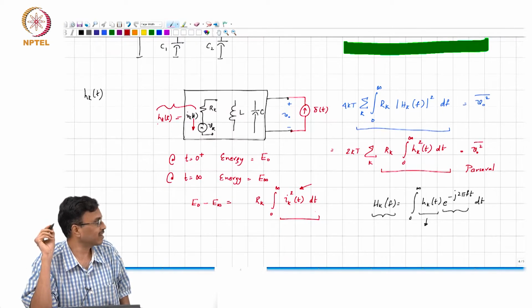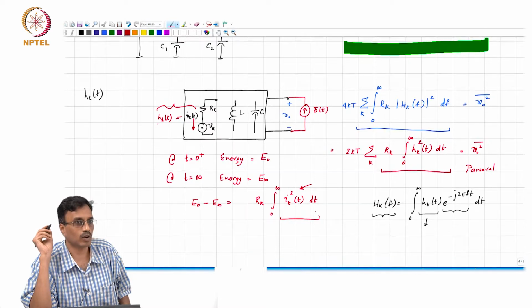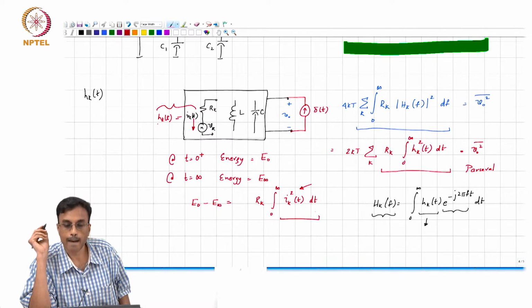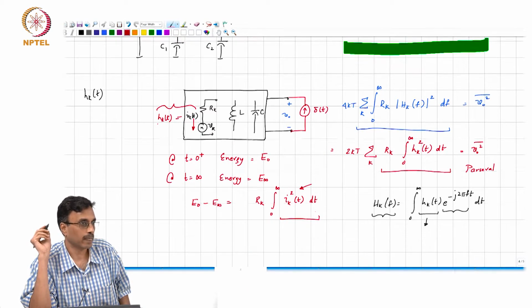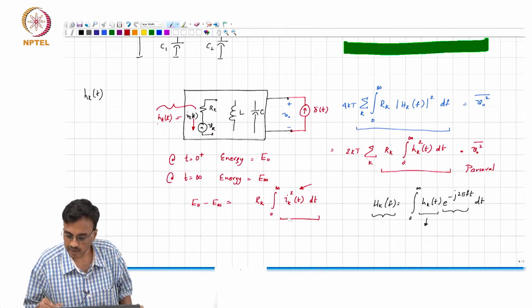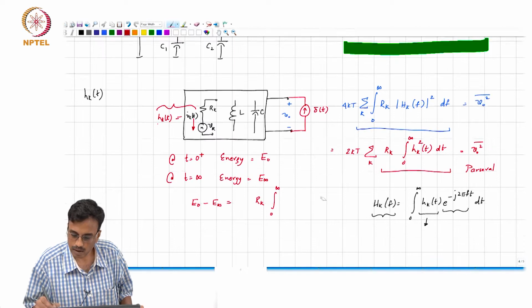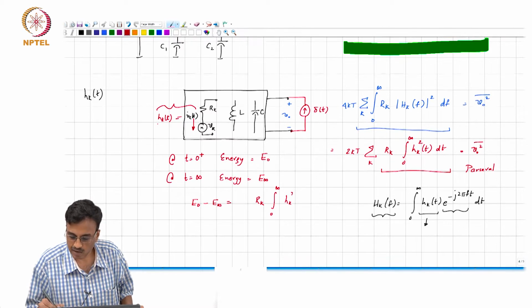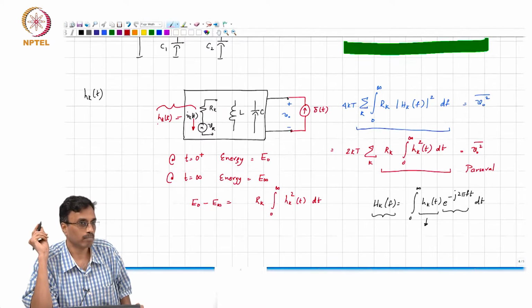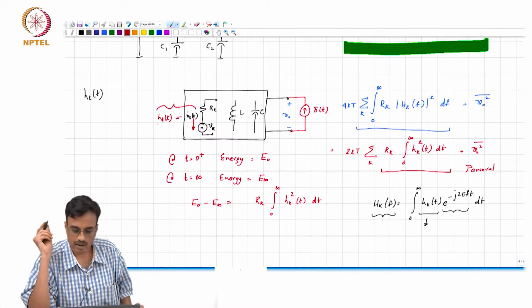Is this related to hk square of t or not? Yes, no? Yes. So, this is nothing but hk square of t dt, right.